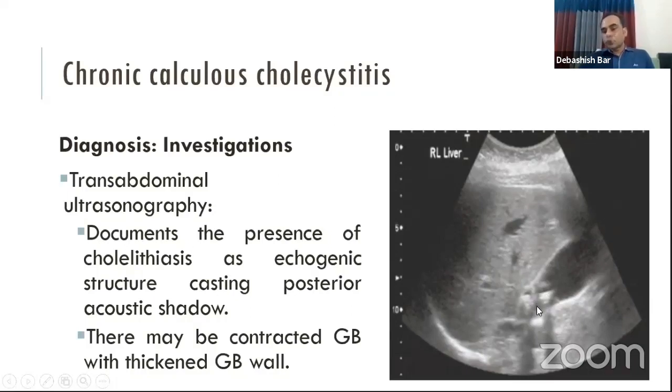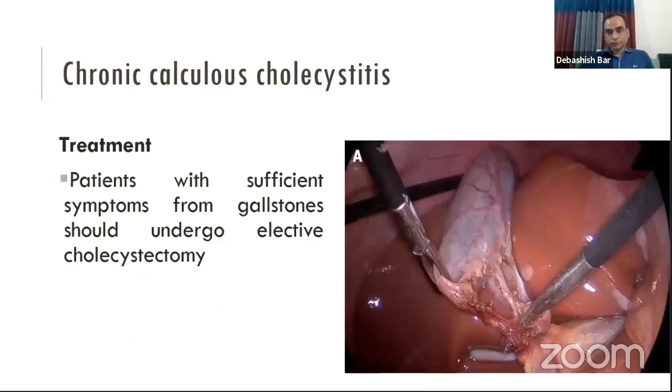Here the whitish area is the stone. It is the wall of the gallbladder, and behind the white echogenic structure, it is the posterior acoustic shadow. It is due to the presence of gallstone. The gallbladder may also be contracted, smaller, and thick-walled.